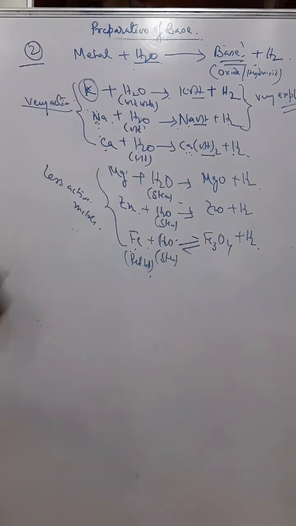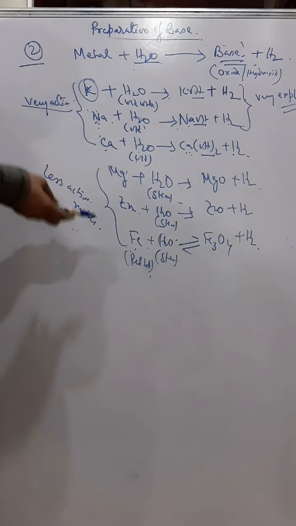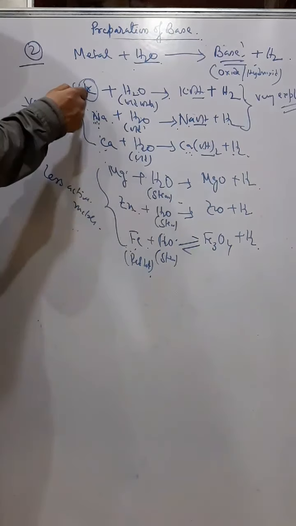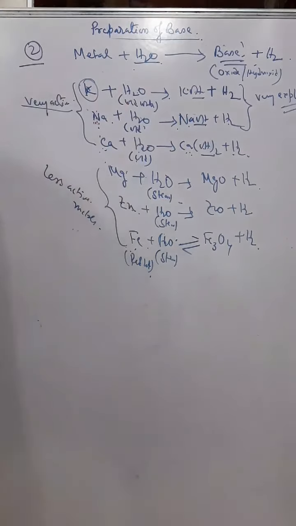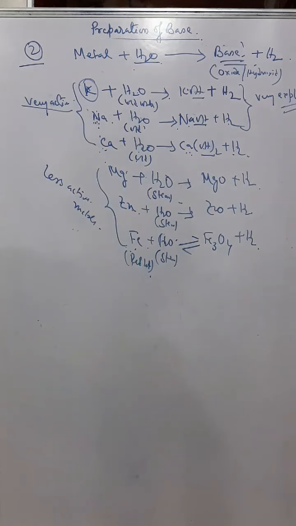Okay, so I hope you have done all this in the hydrogen chapter. So again, easy to remember: potassium, sodium, calcium react with cold water. They are very active metals and hence they react with cold water to form their respective hydroxide and hydrogen. And similarly, magnesium, zinc and iron, the lower, less active metals, react with steam to give their respective oxides and hydrogen. Okay, understand?